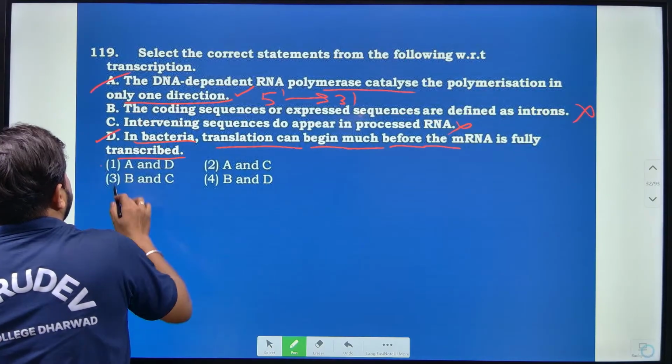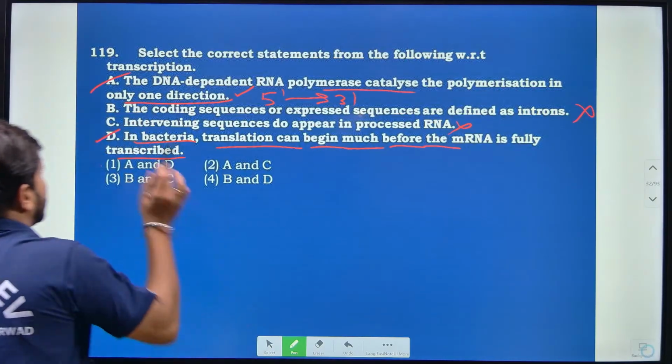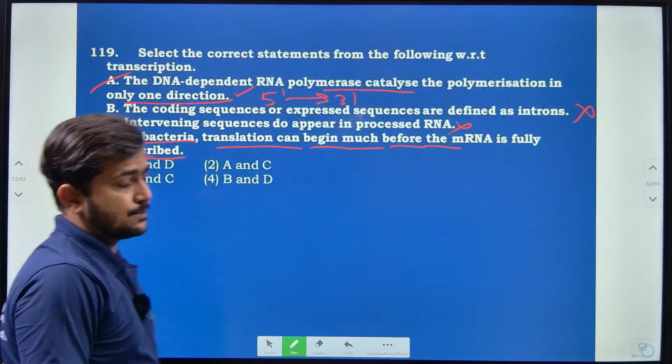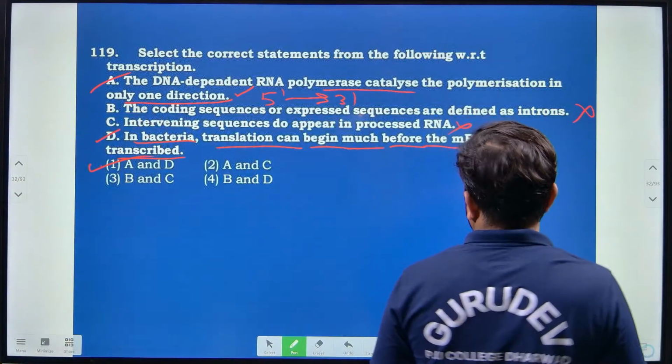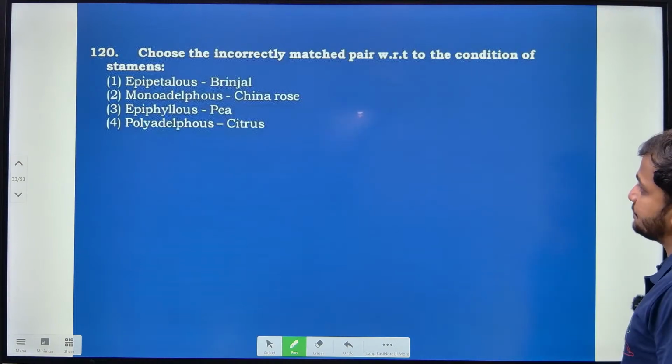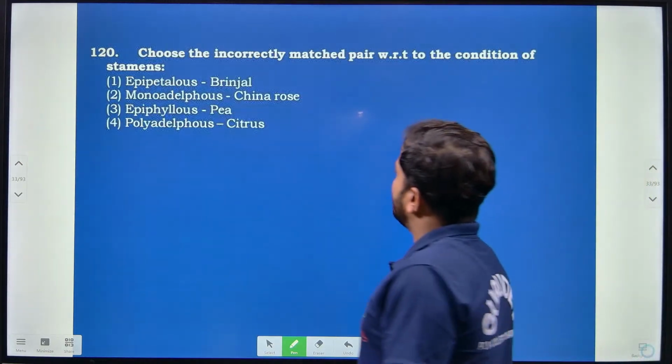Here A and D are the correct statements with respect to transcription, and here option 1 is correct, right? Then next is choose the incorrect